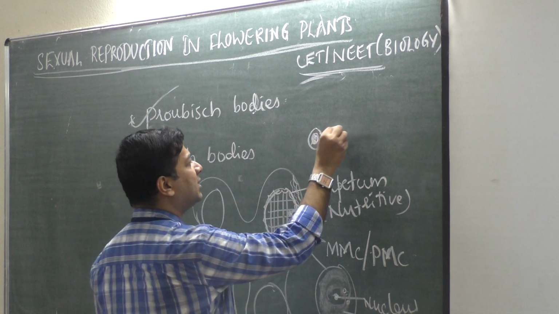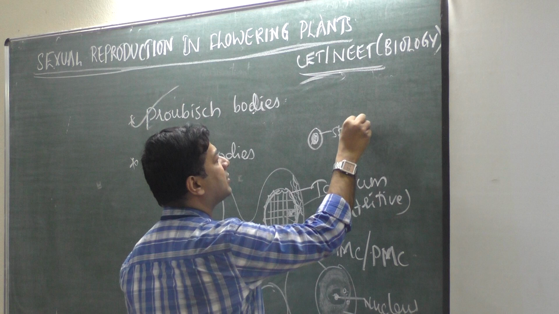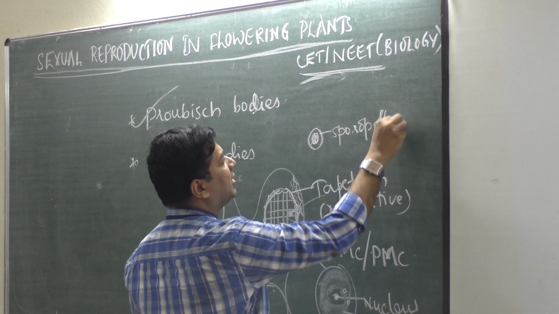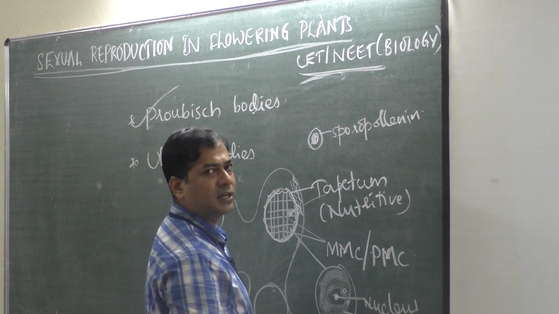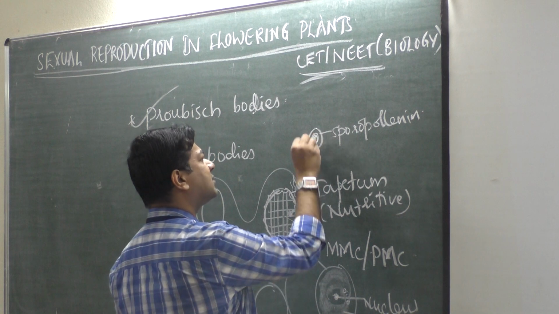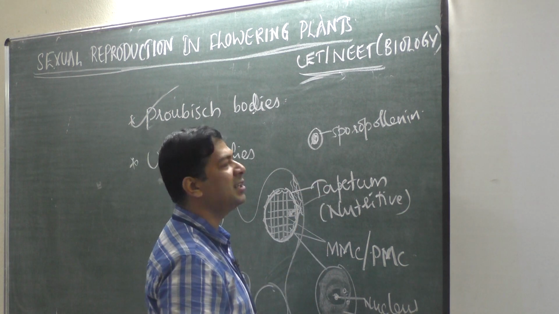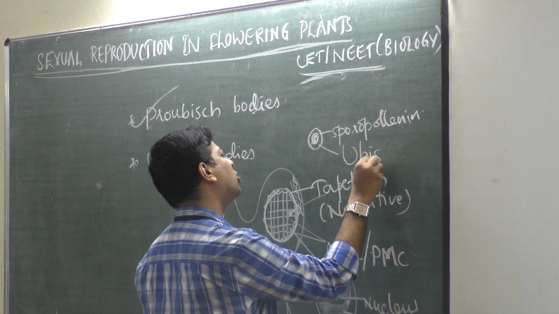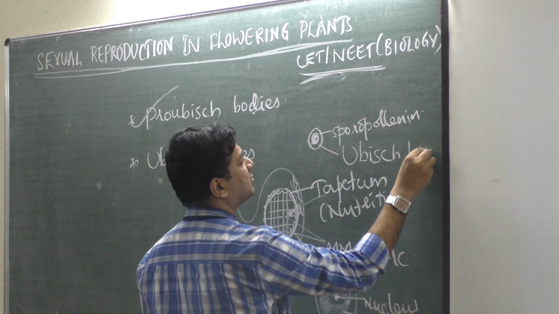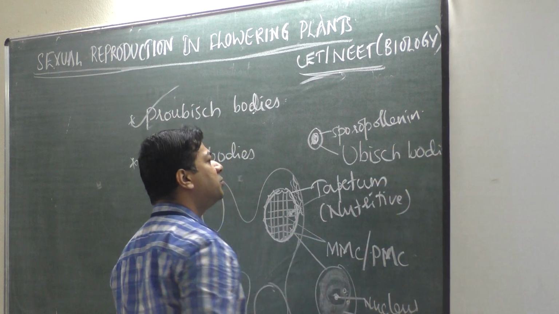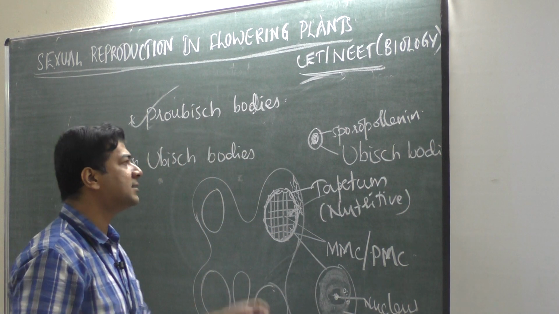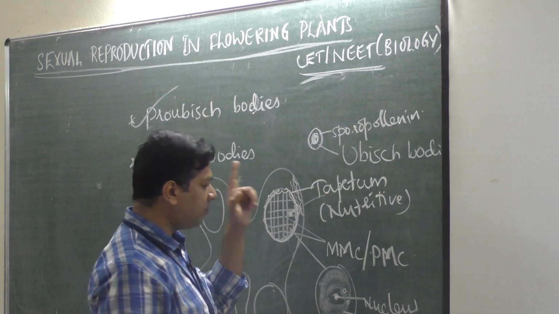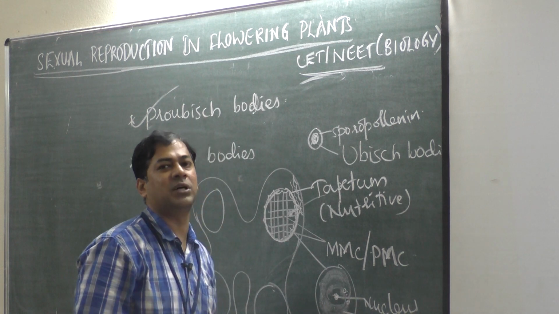That extra material is sporopollenin. You know what sporopollenin is? The hardest, toughest organic material. When pro-Ubish bodies are surrounded by a sporopollenin layer, now they are called Ubish bodies. So an Ubish body is nothing but a coated cell organelle present in the microspore mother cell.